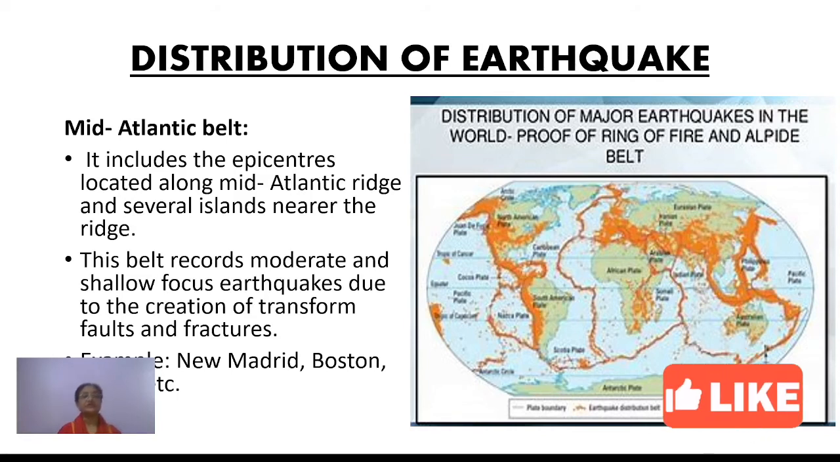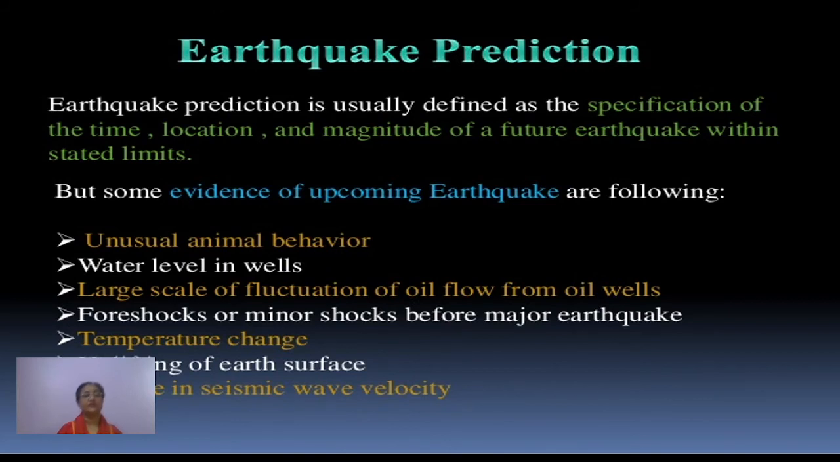Then this belt records moderate and shallow focus earthquakes due to the creation of transform faults and the fractures. So these are important regions for the distribution of earthquakes. Now one more topic is there, that is earthquake prediction. How can we predict about the earthquake, that in which area and when it is going to happen, right?